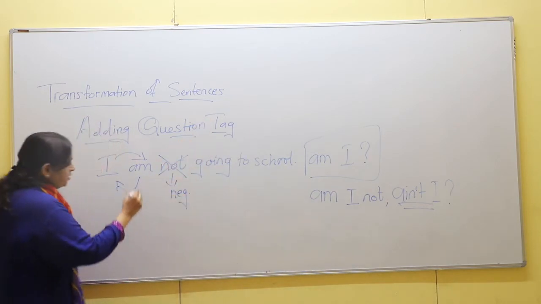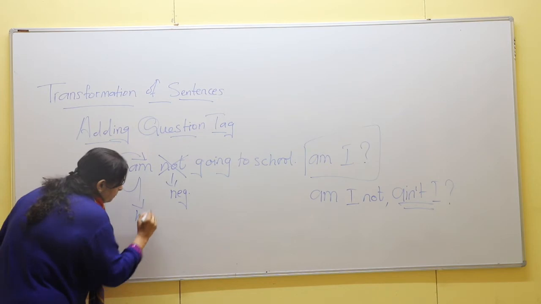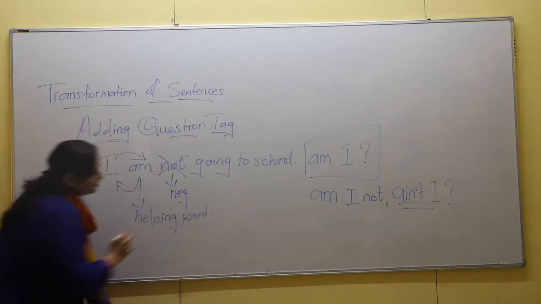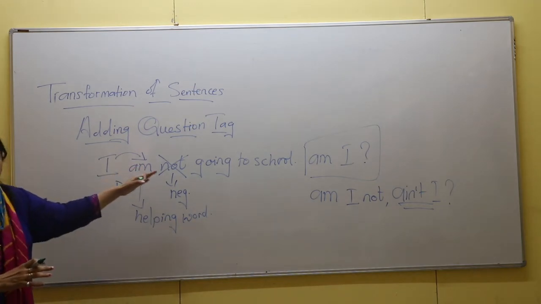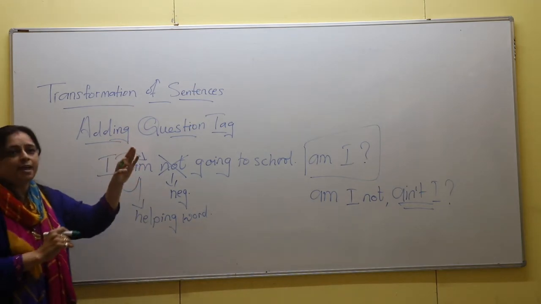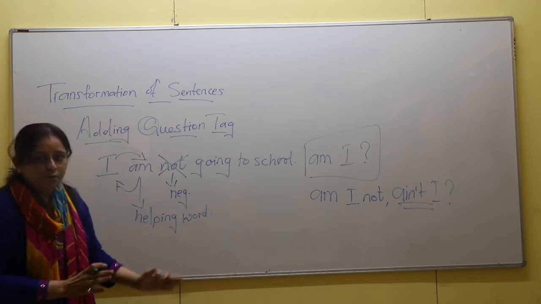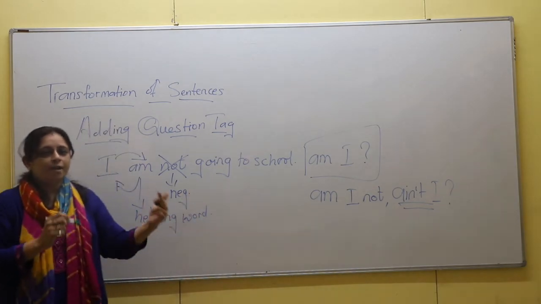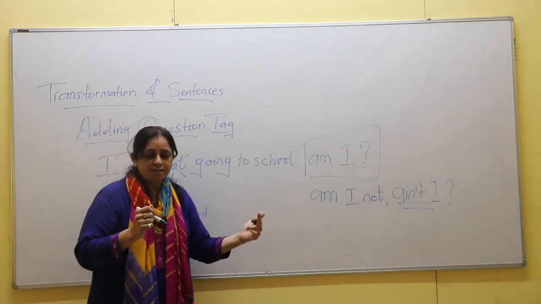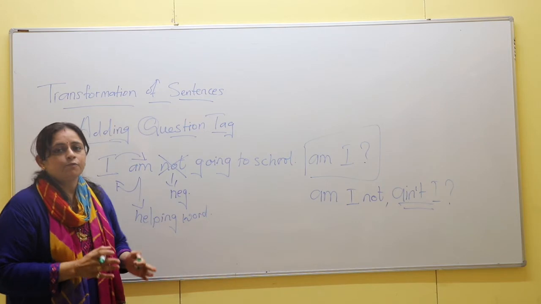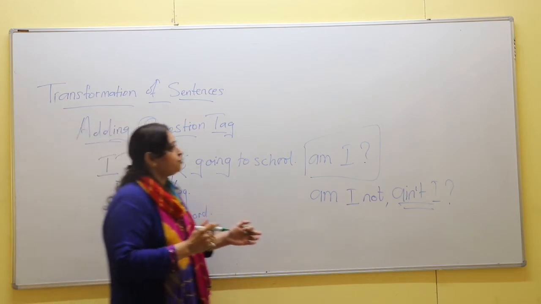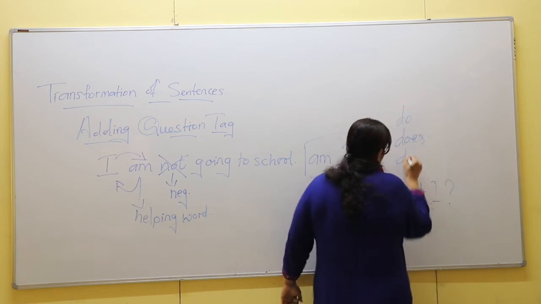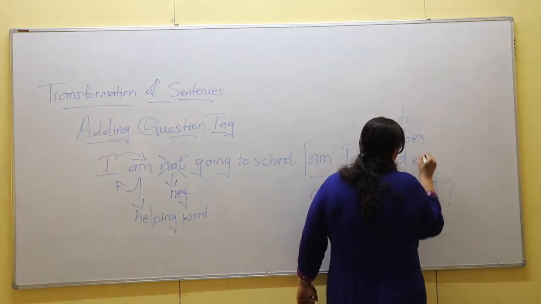Now what if there is no helping word in the sentence, right? Over here again you have to follow the same rule as we have applied in assertive to interrogative, that if you don't have any helping word like is, am, are, was, were, have, has, had, can, could, all these words, then you have to go for the verb of the sentence and then you have to apply do, does or did.